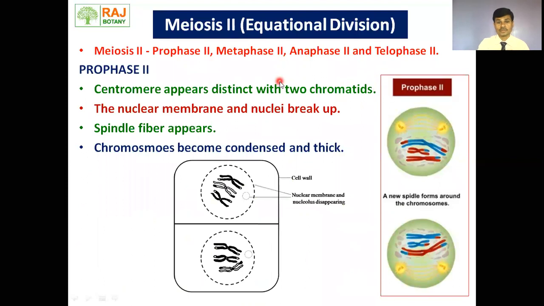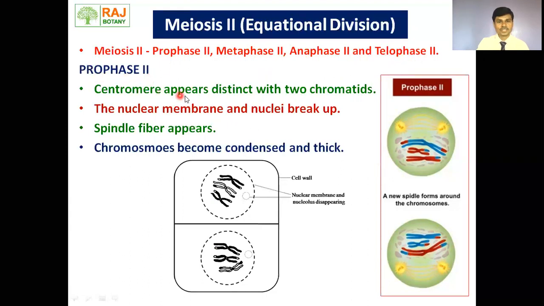Now move toward meiosis second. Remember, meiosis second is exactly like mitosis. That's why meiosis second is called equational division. Now what happens in meiosis second? We have discussed anaphase first, in which the centromere is not broken. But in anaphase second of meiosis second, the centromere is broken. Let's see. Meiosis second is again divided into prophase second, metaphase second, anaphase second, and telophase second.